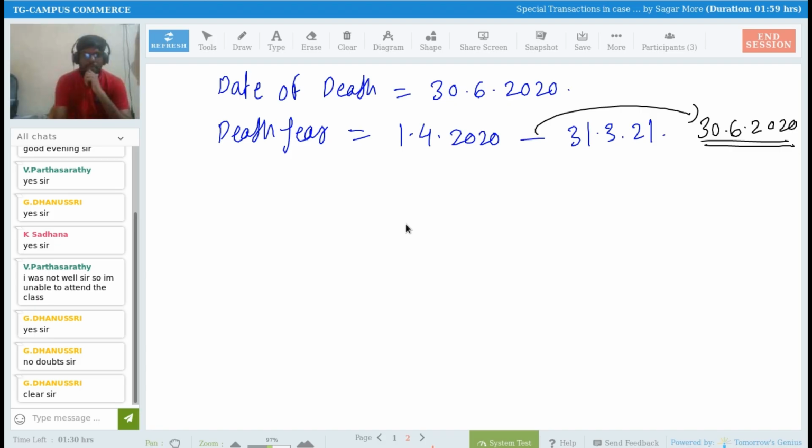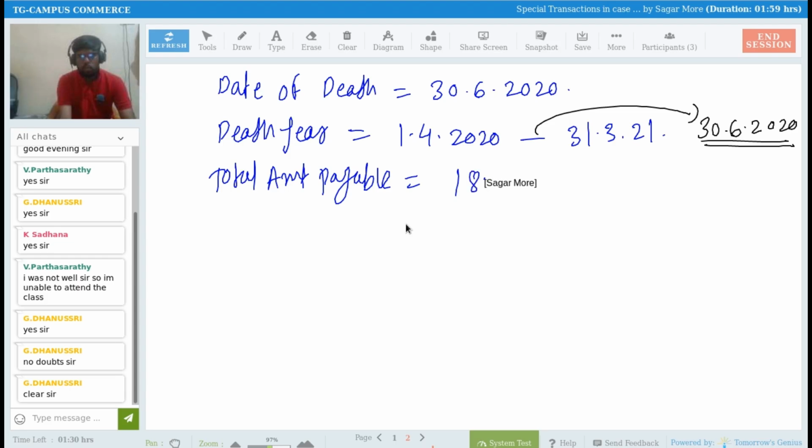Okay. Now it is given in the question that we are going to make a payment. So total amount payable to the executor is 1,80,000 rupees. And they are going to make this payment of 1,80,000 in 3 equal annual installments, right? So what will be the amount per installment?